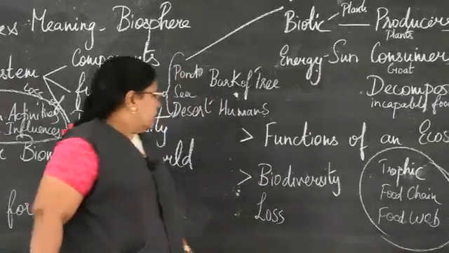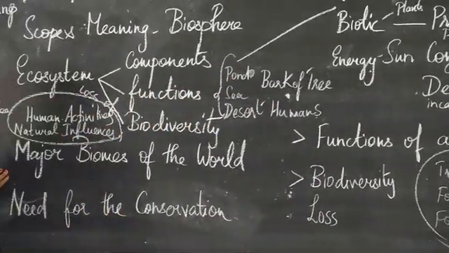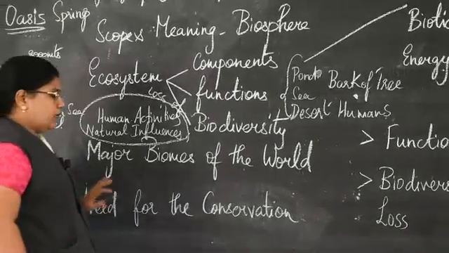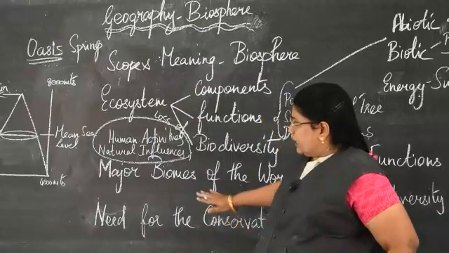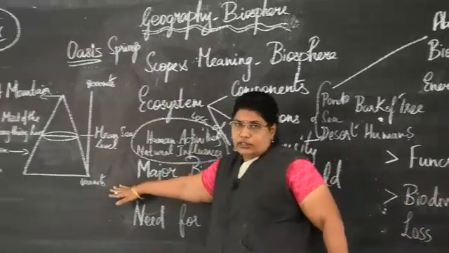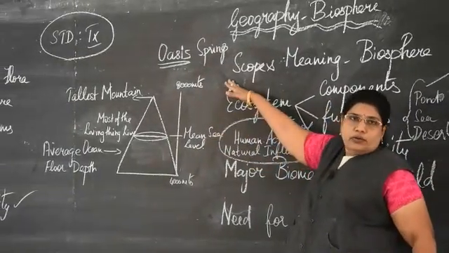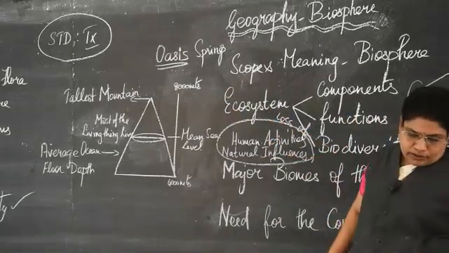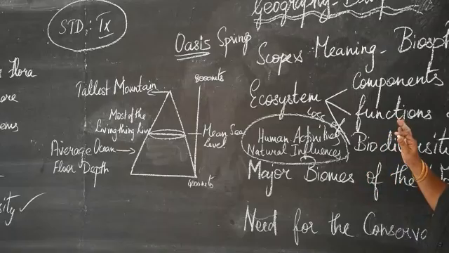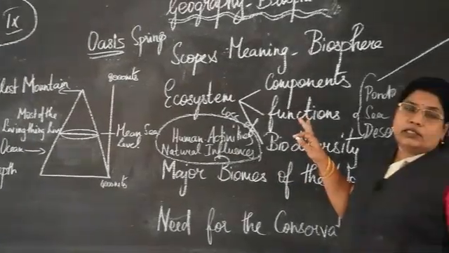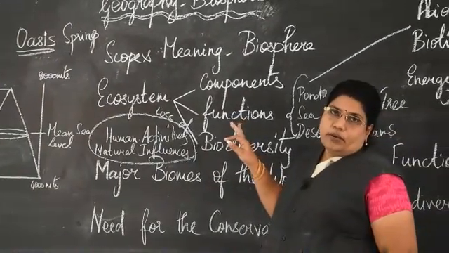Now, what is the need for the conservation of all these biomes? These biomes extend from the deep ocean below the mean sea level to the highest or the tallest mountains. So the people play a very important role in maintaining the energy flow of these biomes.